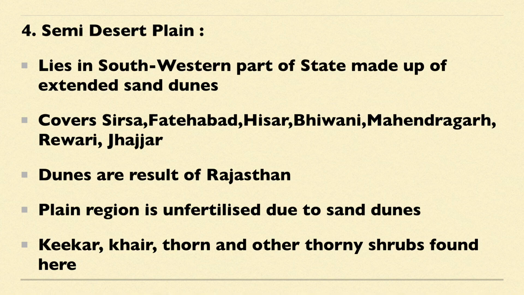And this plain region is very unfertile due to these sand dunes, but some part of this area is planted with green trees, which also help to check the extension of these dunes. And rainfall is very scarce here, and the groundwater of this region is very salty, and the trees found here are kikar, khair and some thorny shrubs are also found.